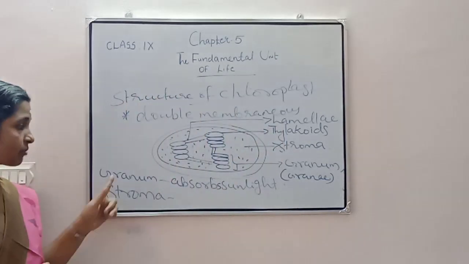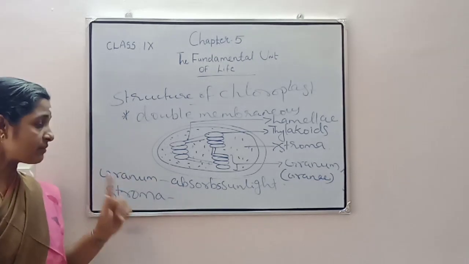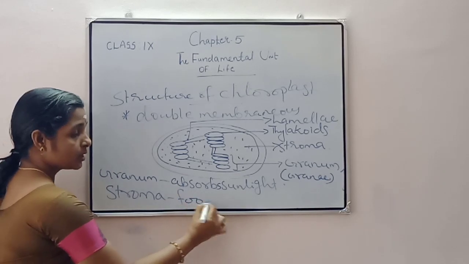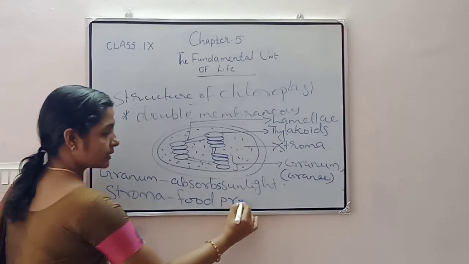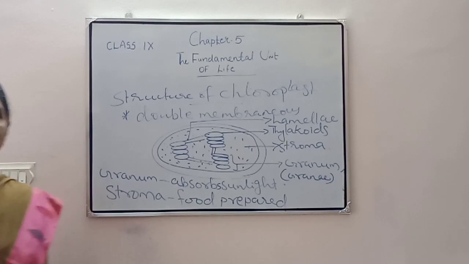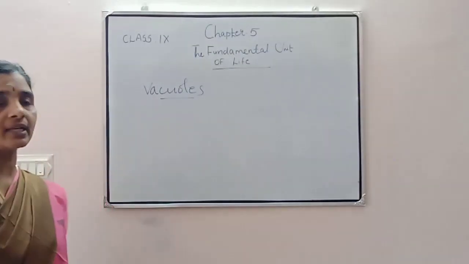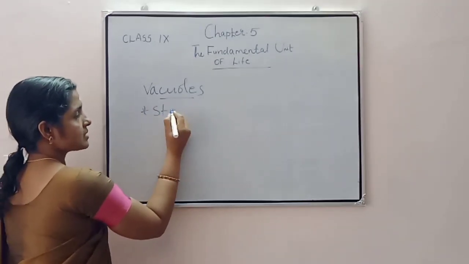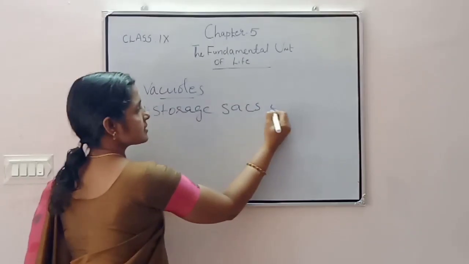And what is the function of the granum? It absorbs sunlight during photosynthesis. And what is the function of the stroma? It is where the food is prepared during photosynthesis with the help of carbon dioxide and water. These are the functions of the granum and stroma. Then another cell organelle, the vacuole. These are storage sacs of the cell.